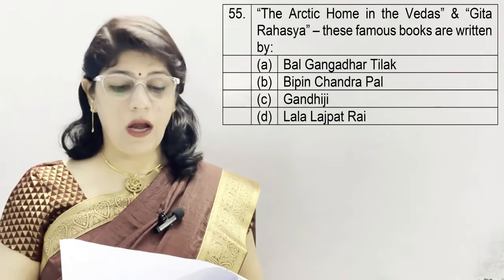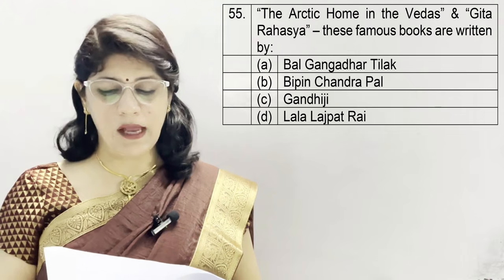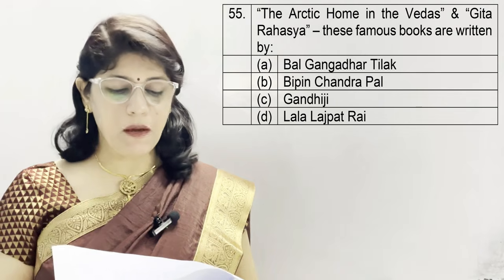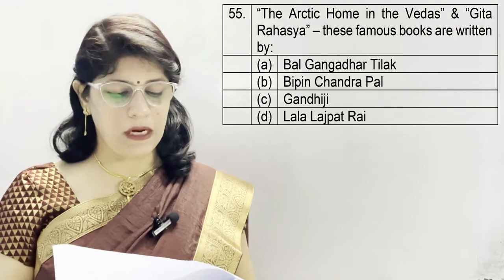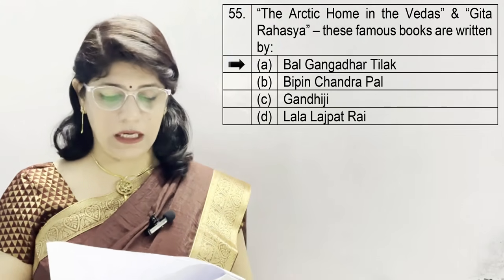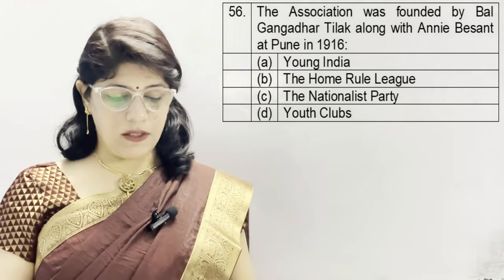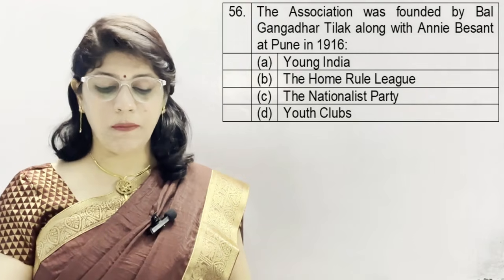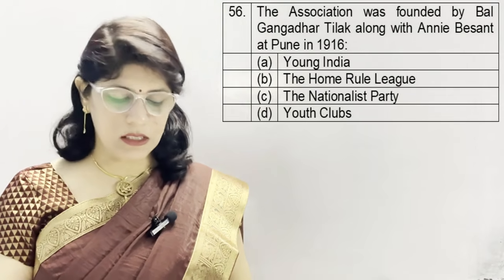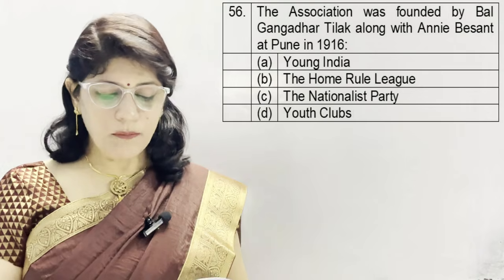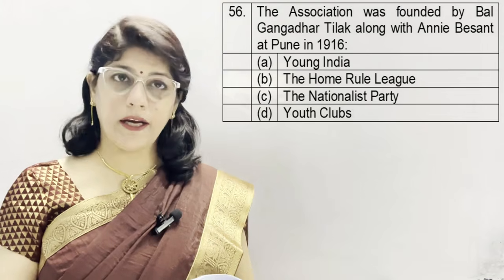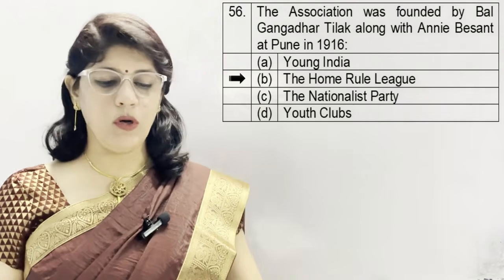All these three resolutions were taken in the session of 1906. Question number 55. The Arctic Home in the Vedas and Gita Rahasya. These famous books are written by A. Bal Gangadhar Tilak, B. Bipin Chandra Pal, C. Gandhiji and D. Lala Lajpat Rai, and the correct option is A. Bal Gangadhar Tilak. Question number 56. This association was founded by Bal Gangadhar Tilak along with Annie Besant at Pune in 1916. A option Young India, B the Home Rule League, C the Nationalist Party and D Youth Clubs. And the correct option is B the Home Rule League.